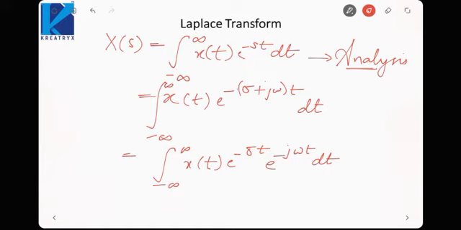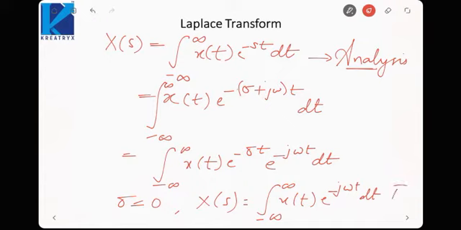Okay, so if we say sigma is 0, then X(s) would become the integral from minus infinity to infinity of x(t) e raised power minus j omega t dt. That is the Fourier transform. So the Laplace transform converts to the Fourier transform wherever the real part of s is 0. Sigma can also be written as the real part of s. So whenever the real part of s is 0, that is the imaginary axis, the Laplace transform reduces to the Fourier transform.